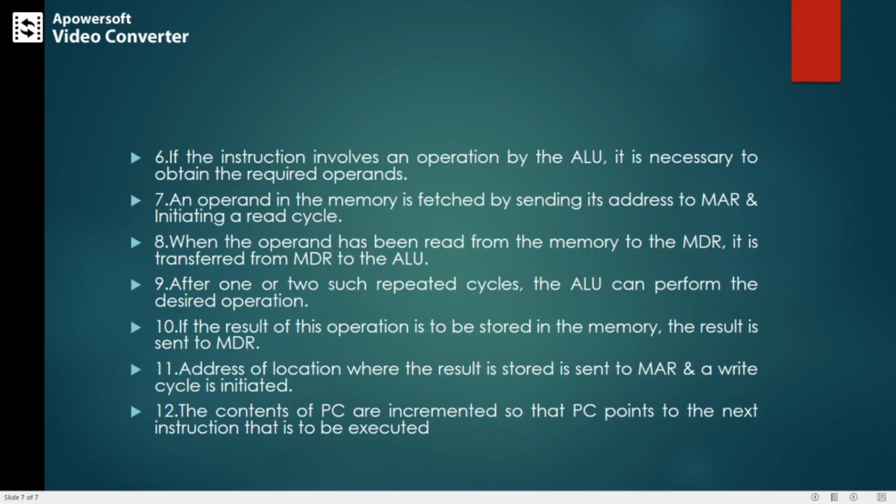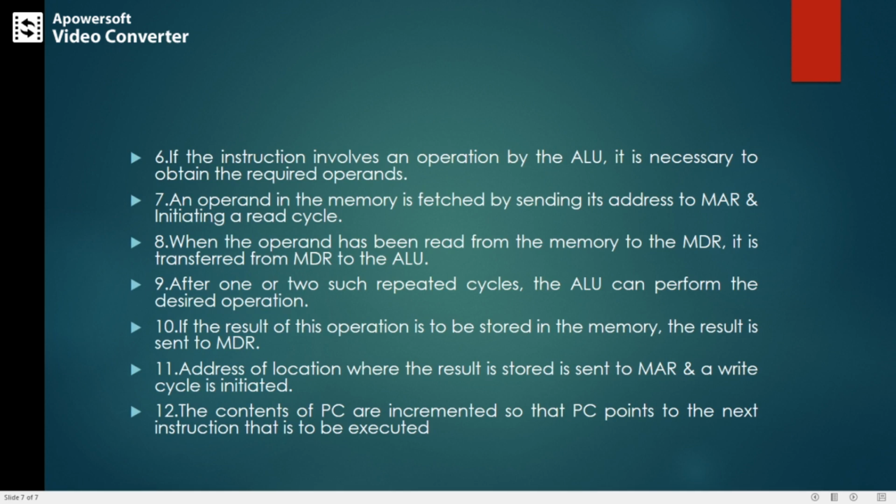If the instruction involves an operation by the ALU, it is necessary to obtain the required operands. An operand in the memory is fetched by sending its address to MAR and initiating a read cycle. When the operand has been read from the memory into the MDR, it is transferred from MDR to the ALU. After one or two such repeated cycles, the ALU can perform the desired operation.